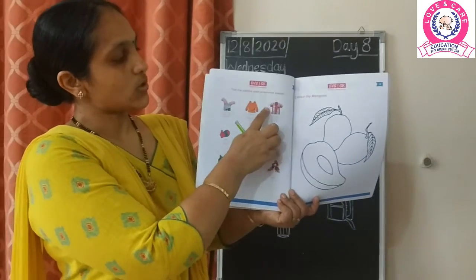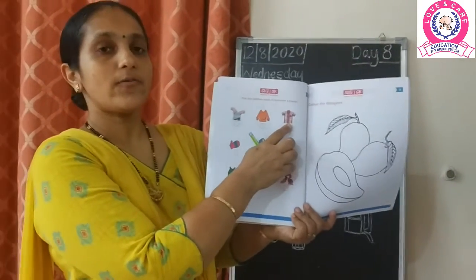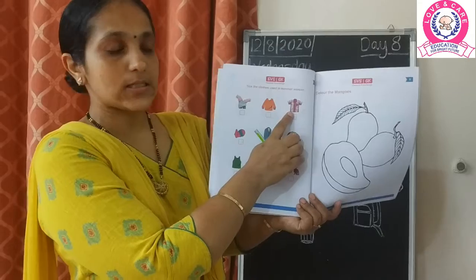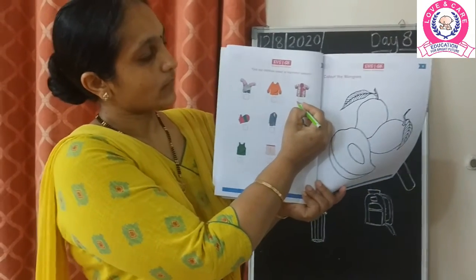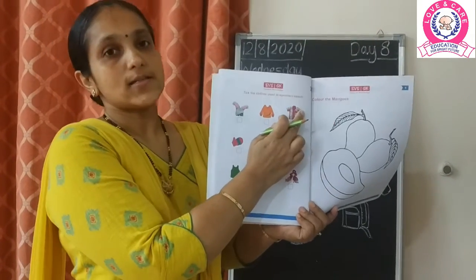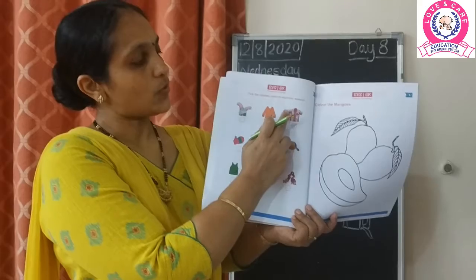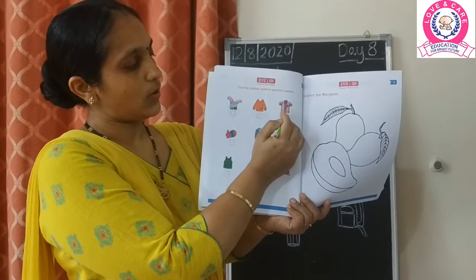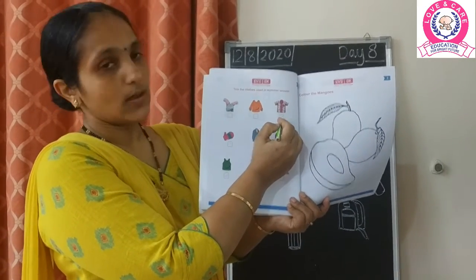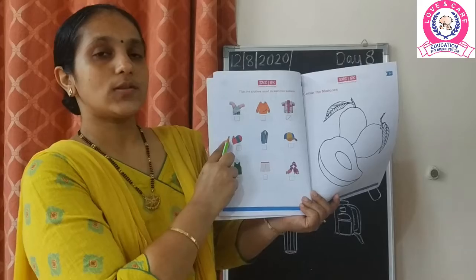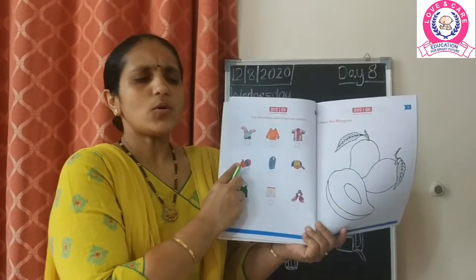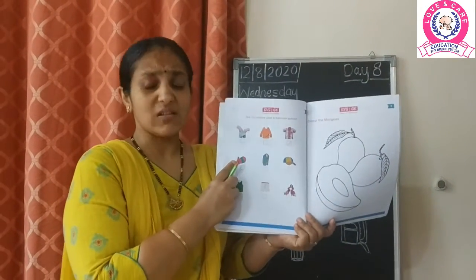Now in the third picture we can see the shirt. Here we put, yes, we will tick this because it is a half sleeved shirt, तो हम उसे टिक कर रहे हैं. We are putting a tick below the picture in the box. Now moving on to the next, it is the gloves. Do we wear gloves in the summer season?